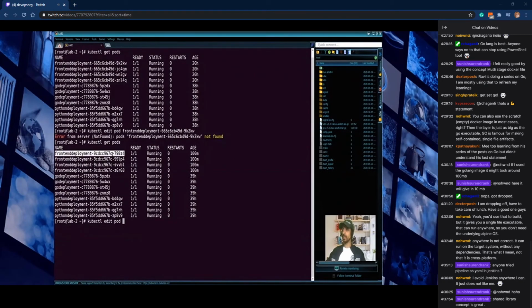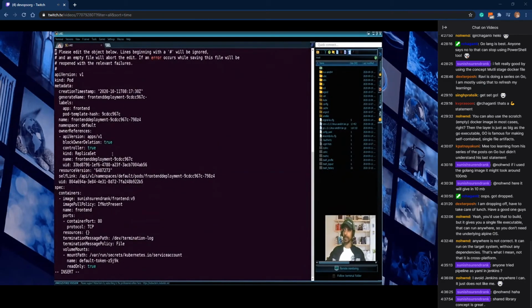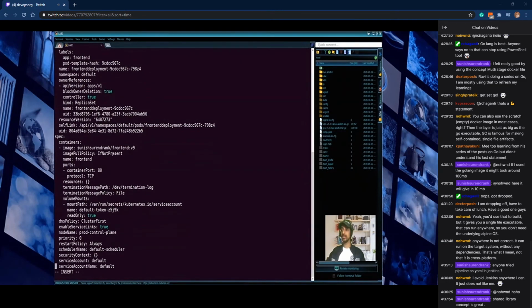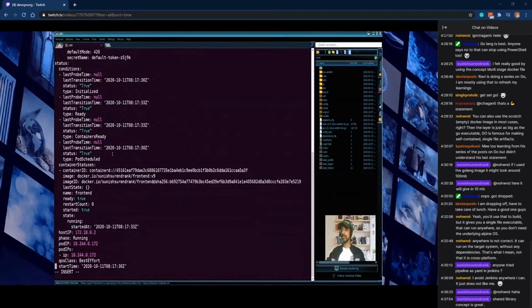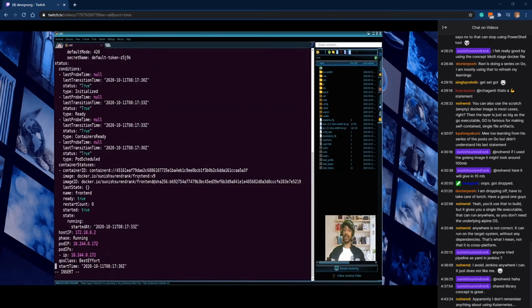This is the latest pod name. You can see that the image used by this particular pod is front-end v9. So the tag name is v9, and it is using the front-end Docker image, the name with front-end, and the tag v9. So if I do any changes, this v9 should be like v10 or v11, right? According to the build pipeline.